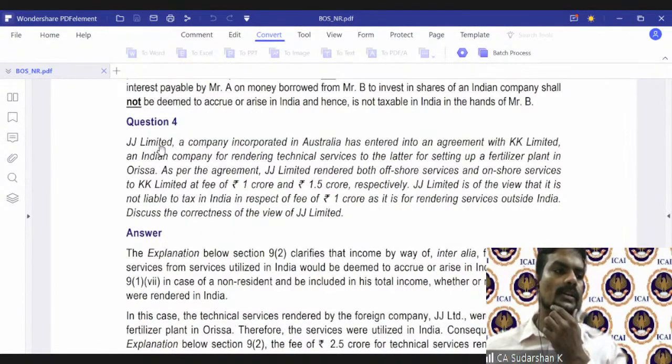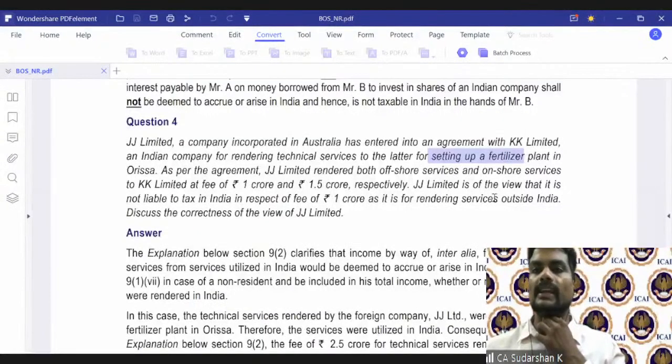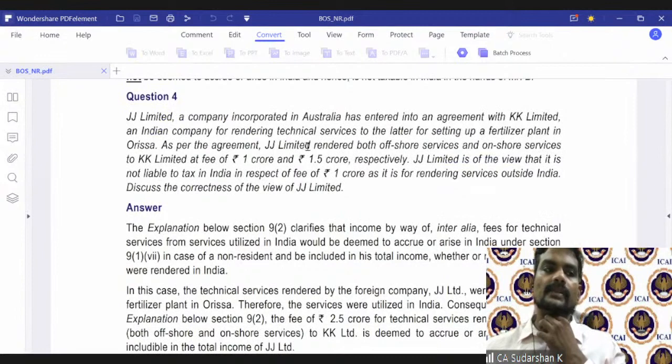Question 4. JJ Limited, a company incorporated in Australia, has entered into an agreement with KK Limited, an Indian company, for rendering technical services to the Indian company, KK, for setting up a fertilizer plant in Australia. As per the agreement, JJ Limited, the Australian company, rendered both offshore and onshore services.